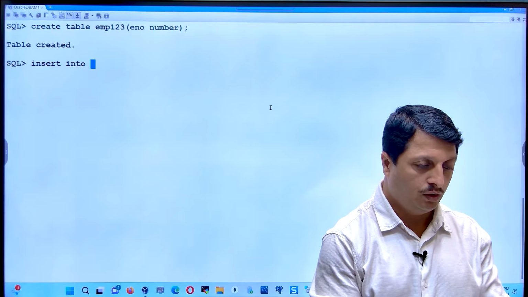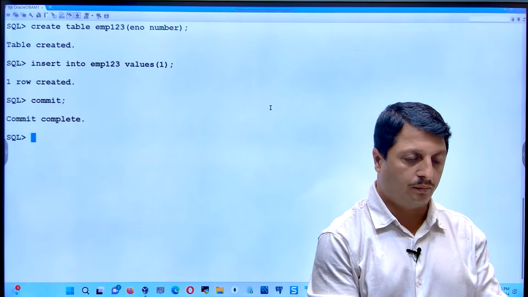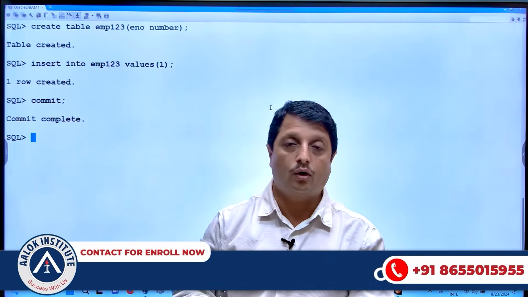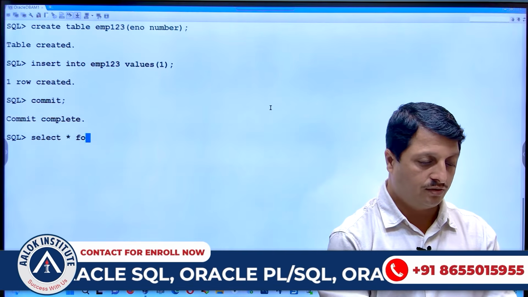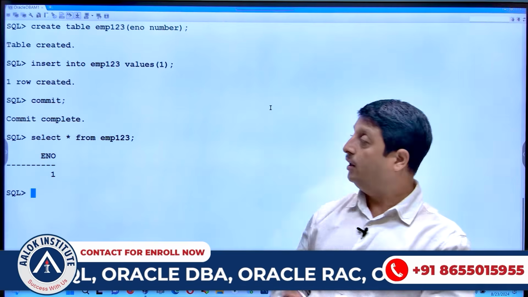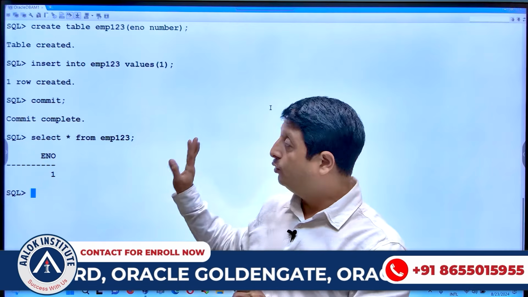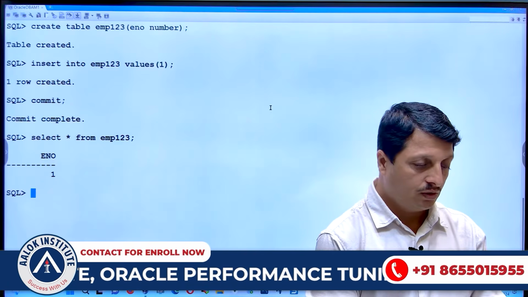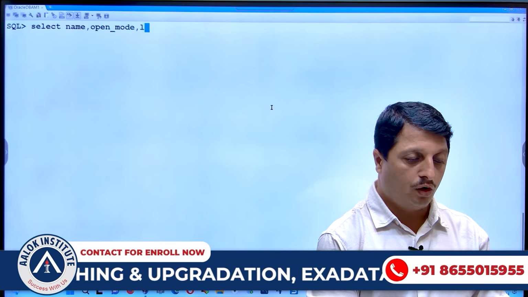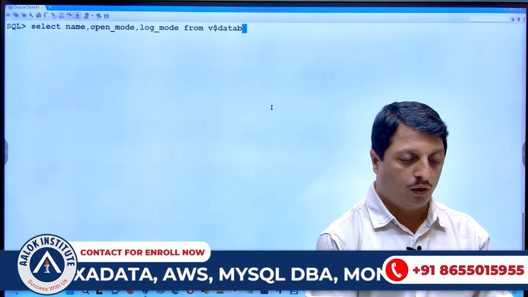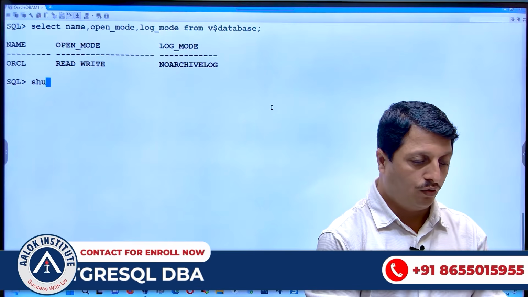Let's try to insert some record. Insert into EMP123 the values, with 1 being enough to test the sync. So I can see that the record still gets inserted and I am able to see the records. Let's check, does EMP123 have a record? Yes, it still displays the output. That means one of my control files is lost, but it is still okay and still running as expected. Let's check: select name, open_mode, log_mode, just verifying the situation. Still it says you're okay. It is still fine. Now go for shutdown immediate.